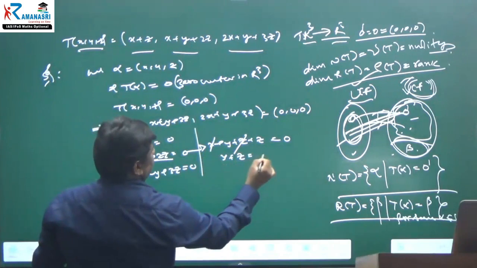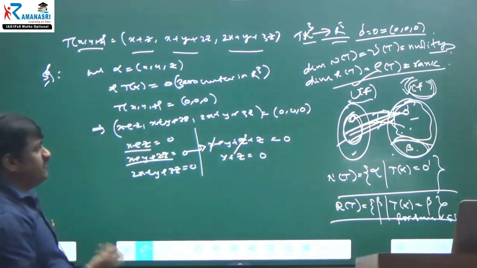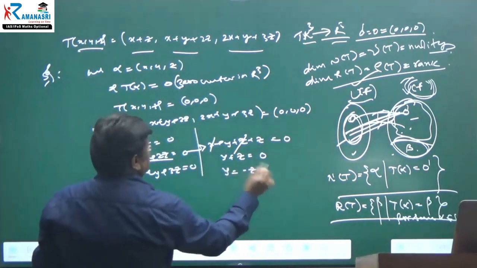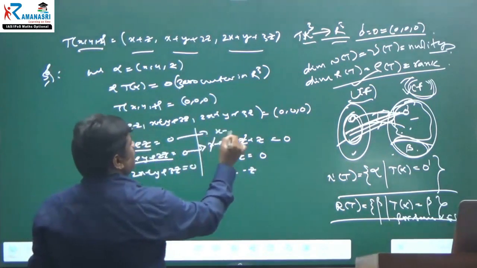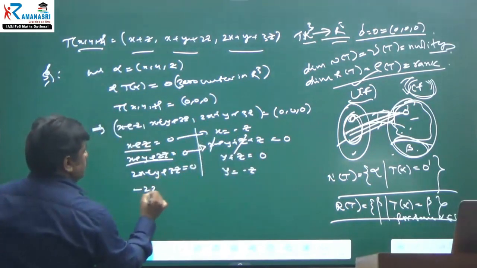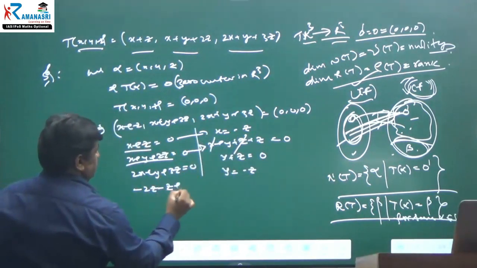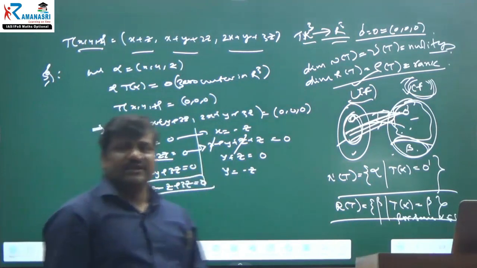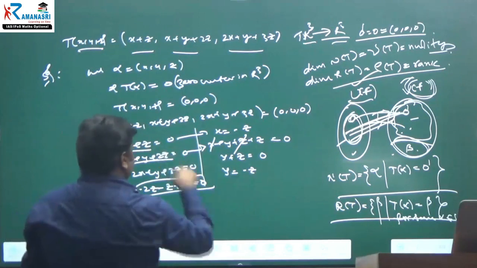Therefore, Y plus Z is equal to 0, so Y is equal to minus Z, and from here X is also minus Z. You can put all these values into the third equation: minus 2Z minus Z plus 3Z is equal to 0. It is matching, 0 is equal to 0.